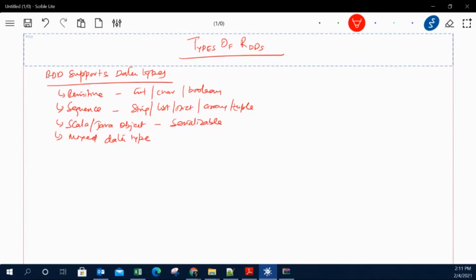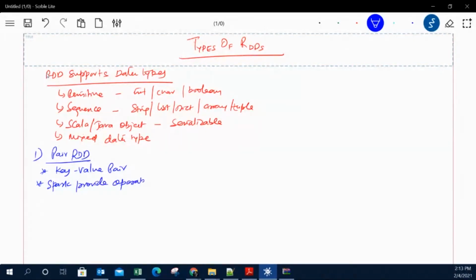So the first type of RDD we are going to discuss is the pair RDD. This is very interesting and very important, and you are going to use a lot of pair RDDs. When I say pair RDD, it means a key value pair. That means we will have two things as a tuple, key and value. Spark provides different operations on RDDs that contain key value pairs, and that is called a pair RDD.